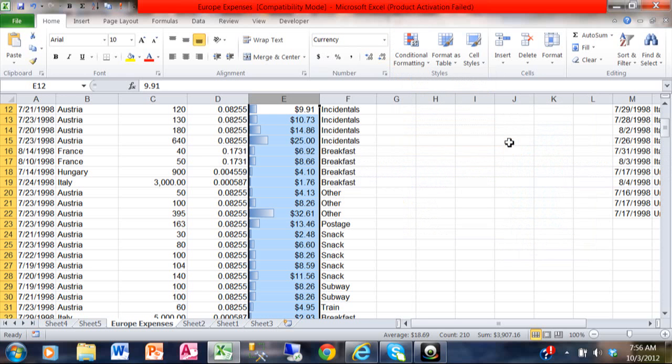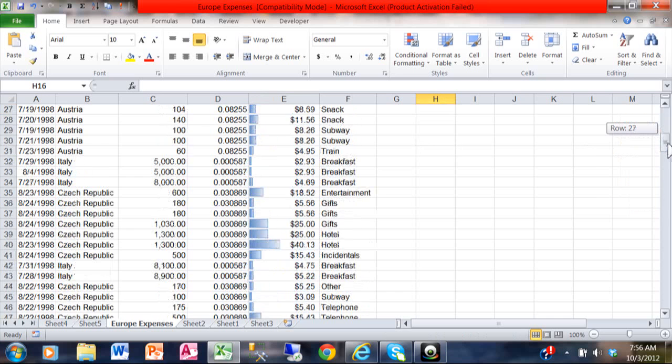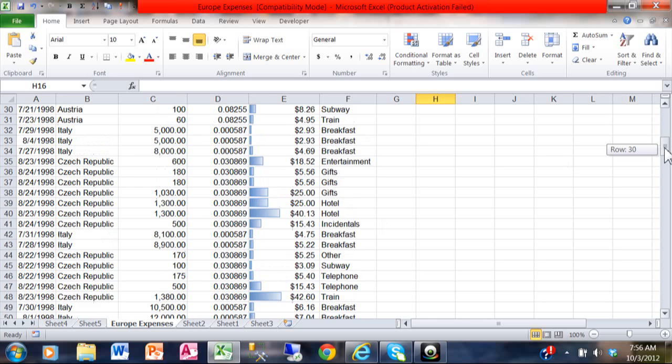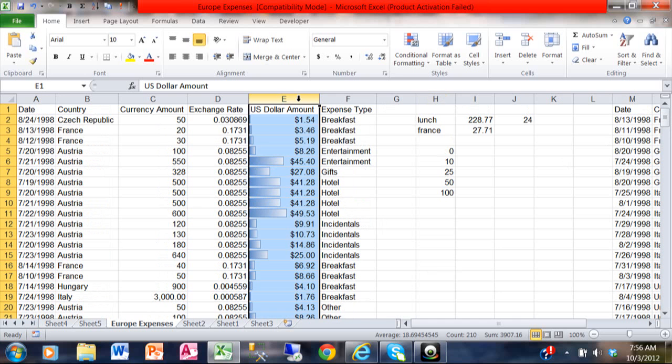And notice what happens. It puts this bar into those cells. So if the number is smaller in the range, or lower in the range, they have less of a bar. And if the number is higher in the range of numbers, they have a bigger bar. So I can just look at that bar and see where that number falls within that range of numbers. So that's an interesting new format. Let's get rid of that one again.